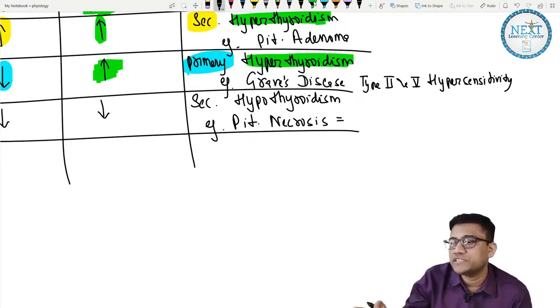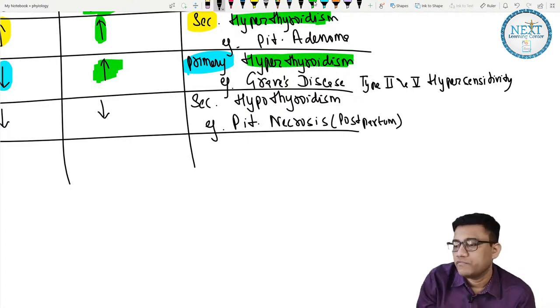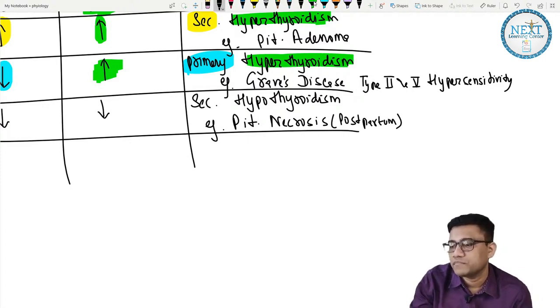So what is this condition called? Postpartum necrosis of the pituitary gland. I'll write, in brackets, postpartum. Very famous name.